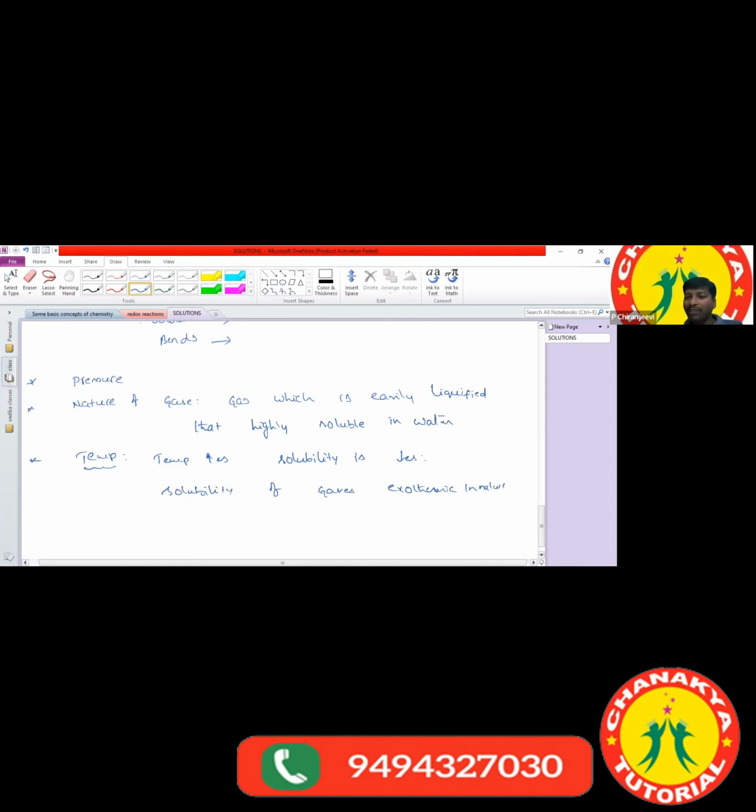For that, I'll ask a simple question. Cold water, hot water: which one looks tasty? Cold water, very good. And soft drinks: when you have soft drinks, is it in cold condition or hot condition? Cold condition. Because in cold condition, gases are highly soluble in the liquid.